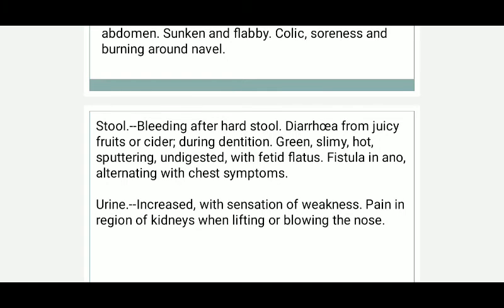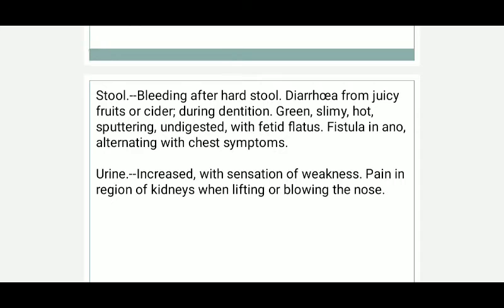Fistula in ano: you will get fistula in ano alternating with chest symptoms. If chest symptoms are there, then fistula in ano will relieve for some time, or if chest symptoms get relieved, then it will aggravate. Especially all the stool complaints, not only fistula in ano, will alternate with chest symptoms.